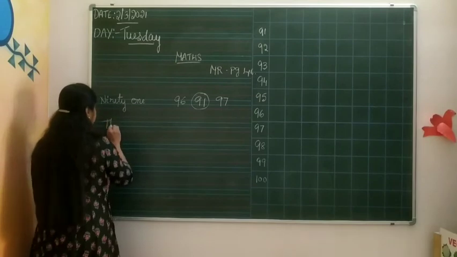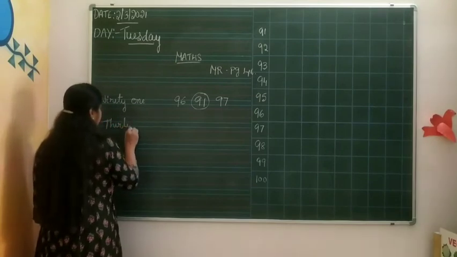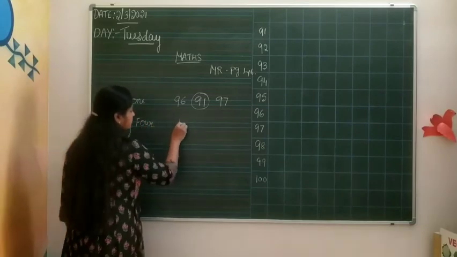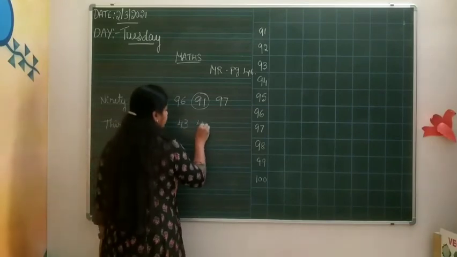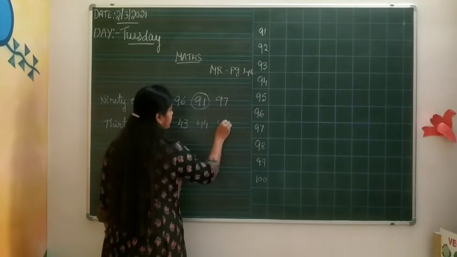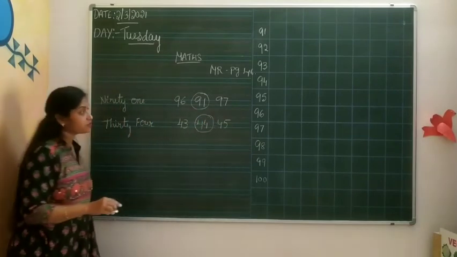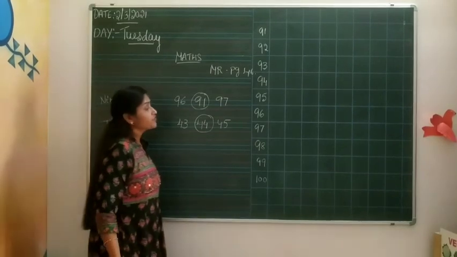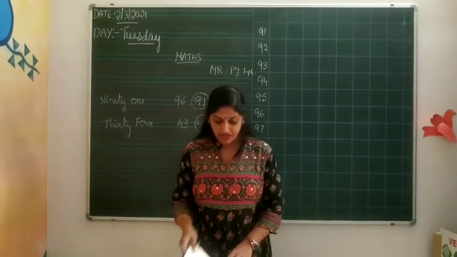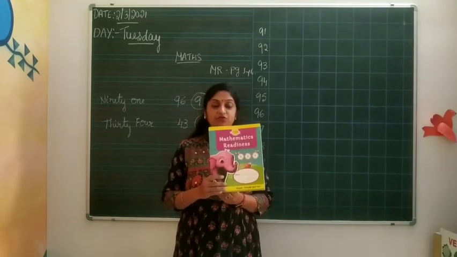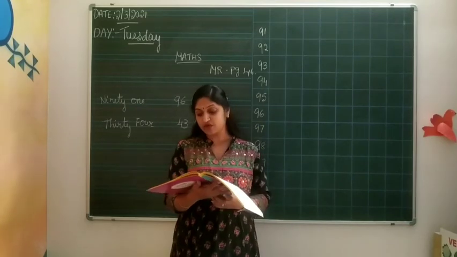Like this: thirty-three, thirty-four, forty-three, forty-four, forty-five. You need to circle the 44. Like that you have to complete the page number 46 in your mathematics readiness book. You have this book, no? In that, open the page number 46.